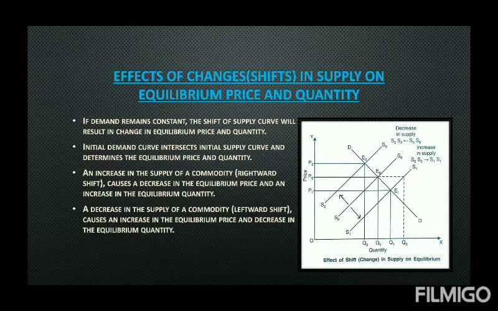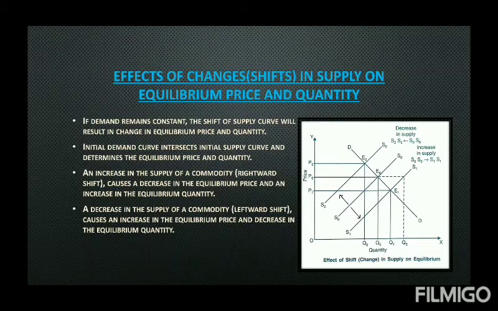Now, if supply increases due to any factor which we have discussed, then the supply curve will shift toward the right. That means a downward shift from S0 to S1. And as a result, the new equilibrium will be reached at point E1, because now the new supply curve S1 is intersecting with the demand curve D at E1.